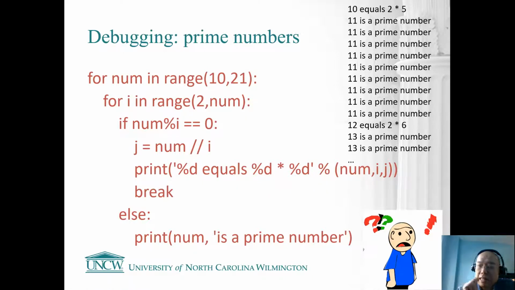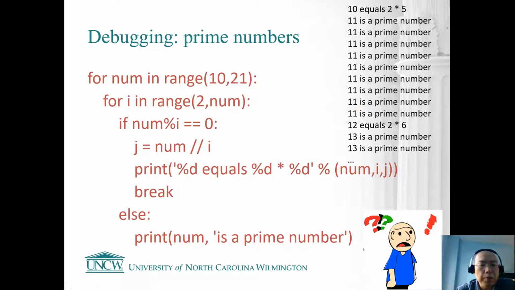So for 10 it's perfectly fine, and then we trigger the break because we have already found one divisor of 10, so we don't have to do further checks. So 10, that's good.